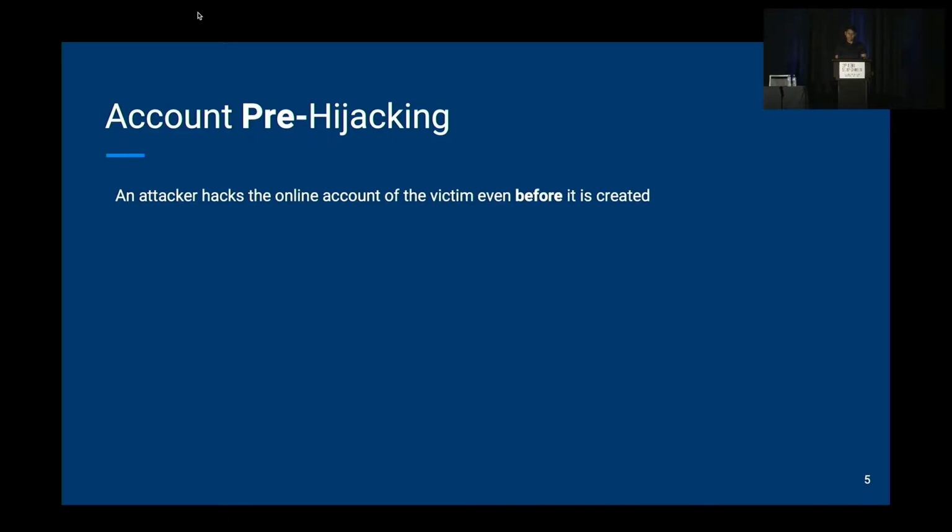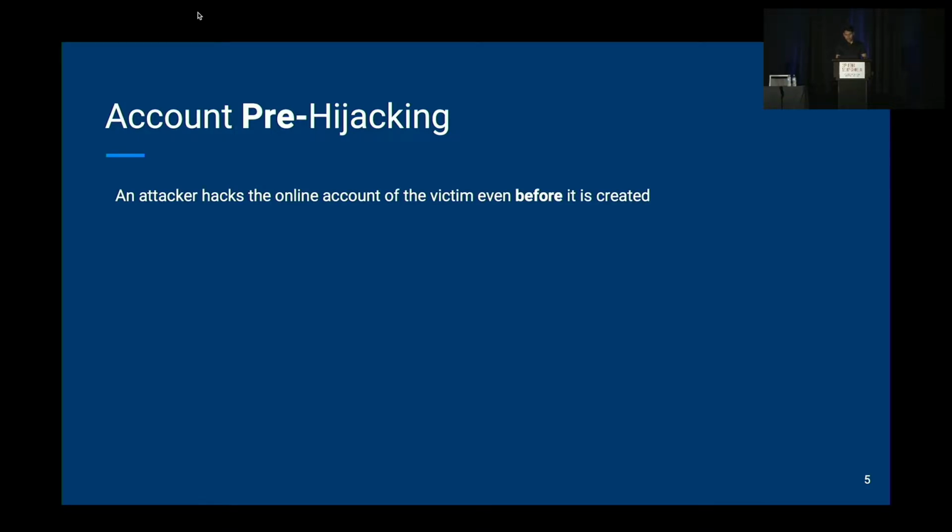So what is account pre-hijacking? In an account pre-hijacking attack, an attacker hacks the online account of the victim even before it is created. Some of you may be wondering, does it make sense to hack an account even before the victim creates it? We'll see the details in the following slides.